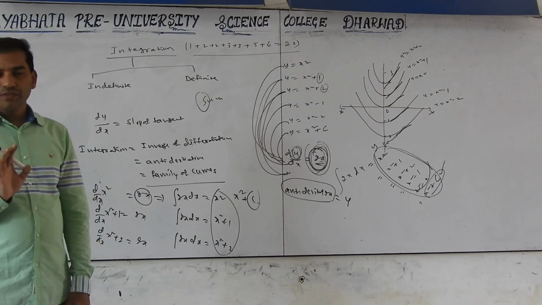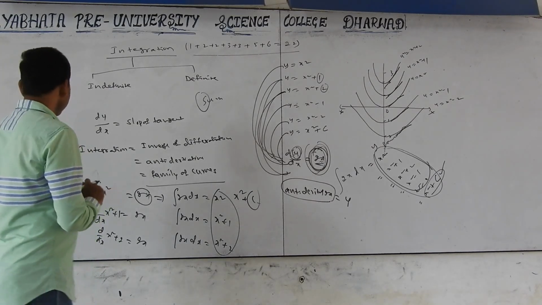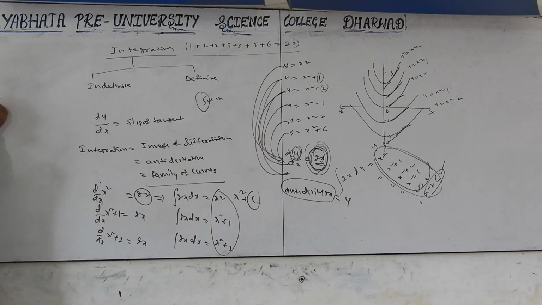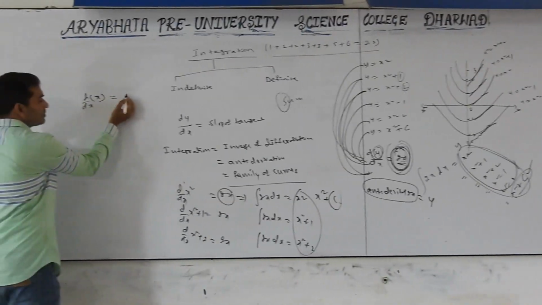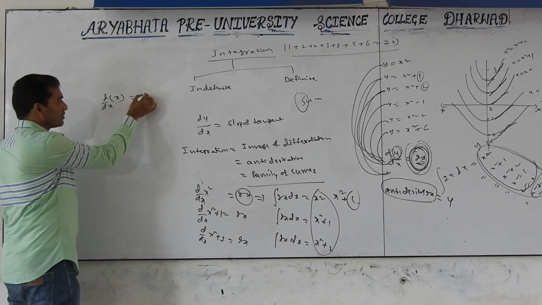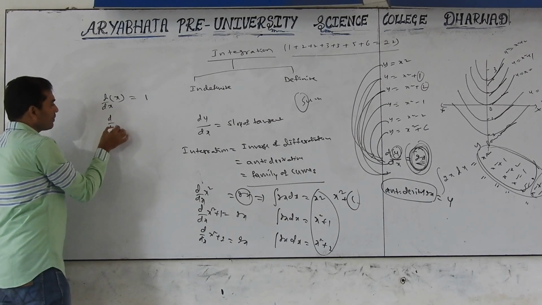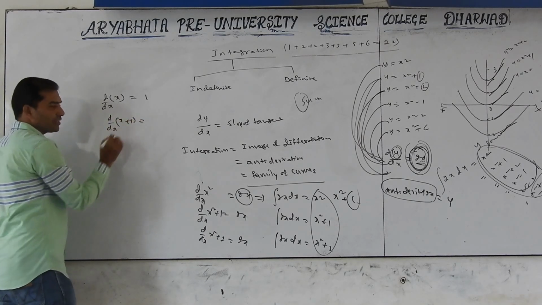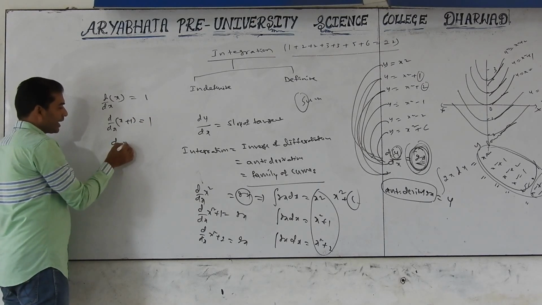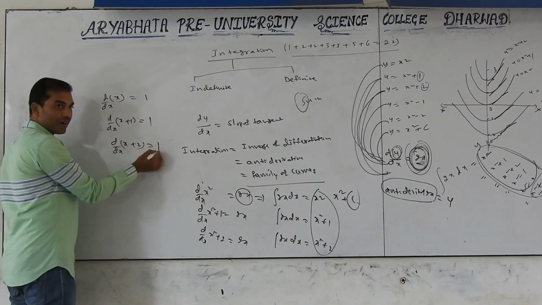Understood? One more example. See, d by dx of x, the derivative is 1. D by dx of x plus 1, the differentiation is 1. D by dx of x plus 2 is 1.